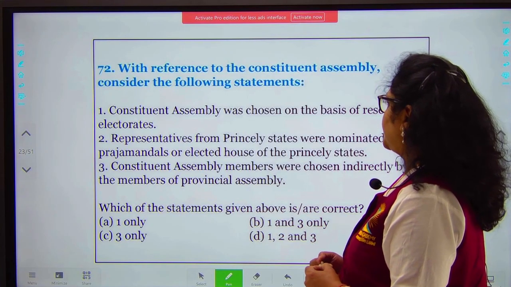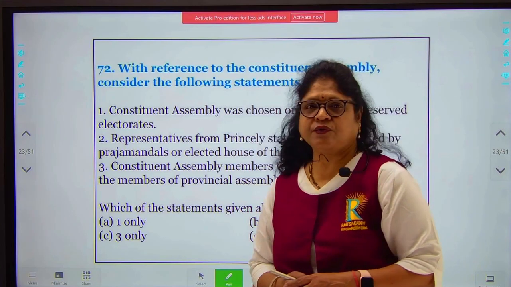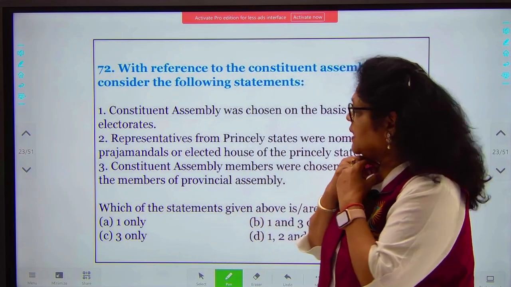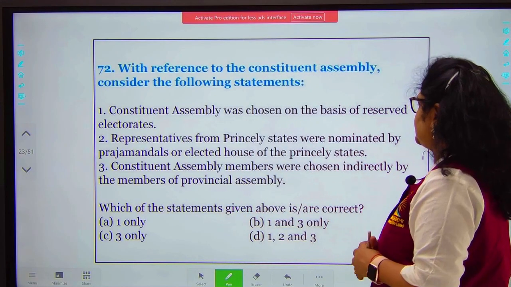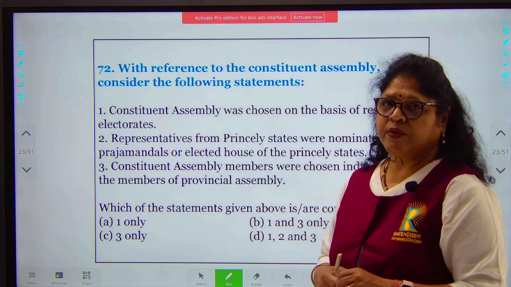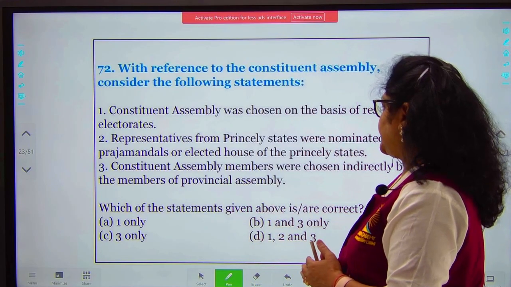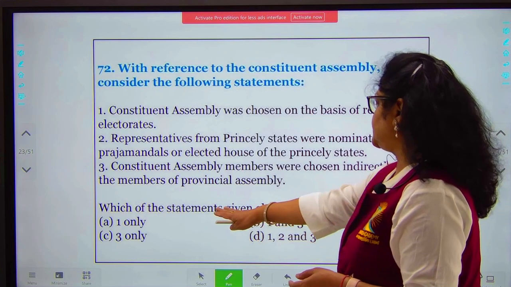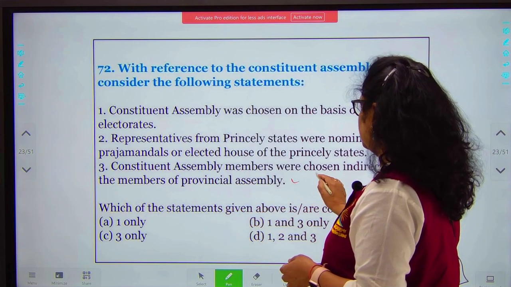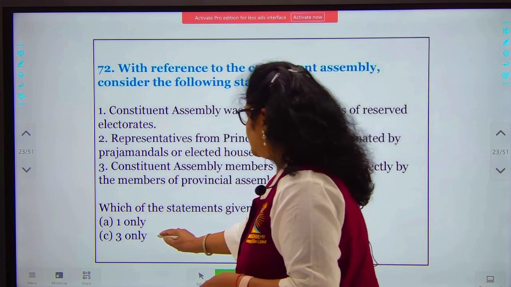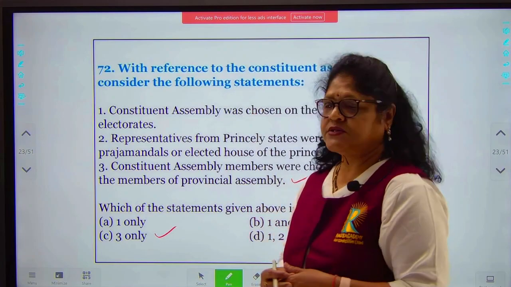So here the Constituent Assembly was chosen on the basis of reserved electorates. This is not a correct statement. Representatives from princely states were nominated by Praja Mandals? No, they were nominated by the princely states themselves. And constituent members were chosen indirectly by members of the Provincial Council. Here it says which statement is correct. So this is your correct statement. Only statement 3 is correct. So your option will be C. Option C is your correct answer.